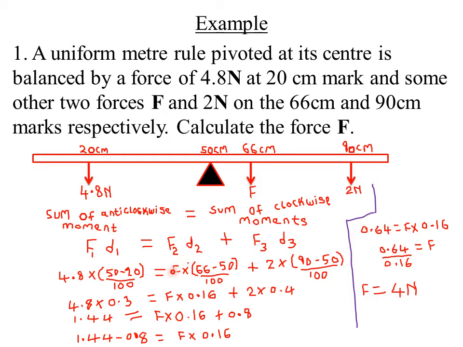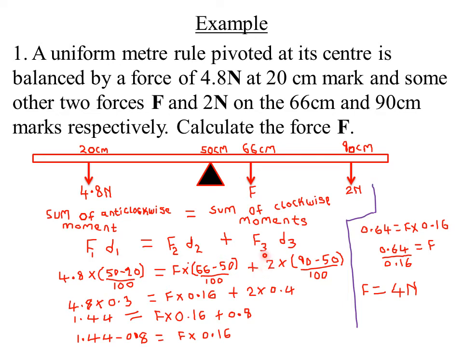So I have F times 66 minus 50, which comes to around 16. So the difference will be 16. So 66 minus 50, I get 16, but divide by 100, that is to convert it into meters, because those are the SI unit for length. Then plus, I'm adding, that's why you are talking of summation.